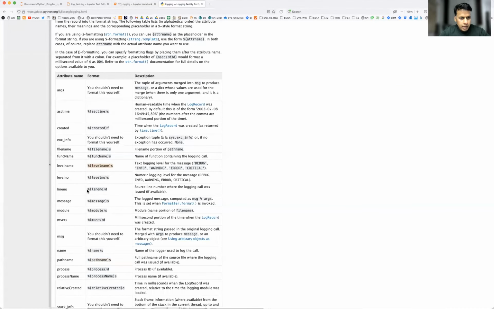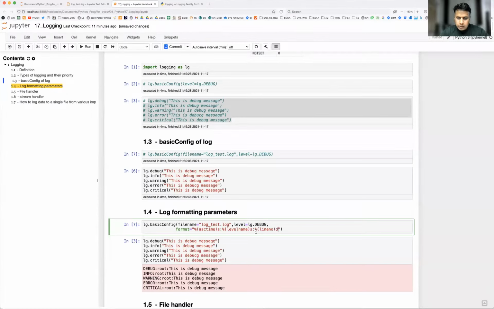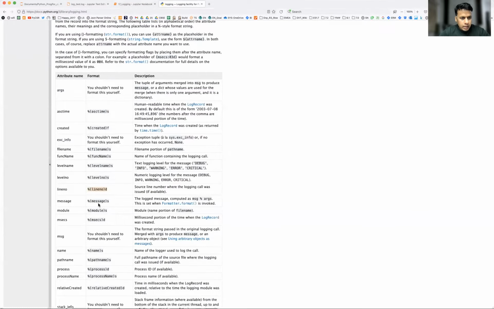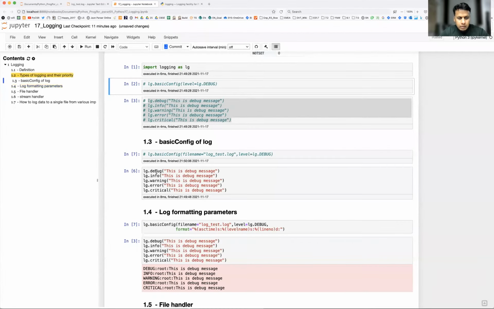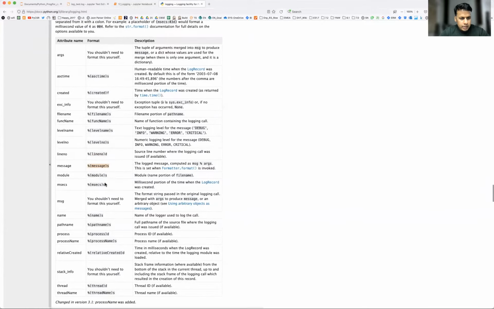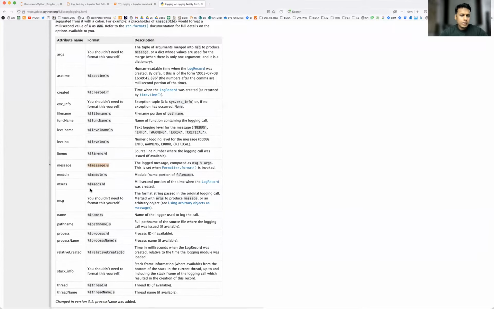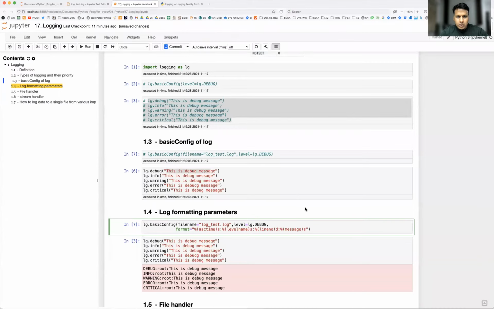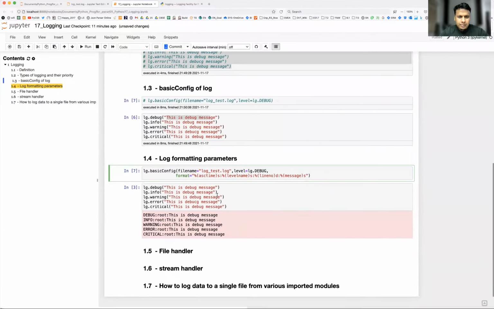Then what else do we have? Line number of that particular code. Then message, of course, whatever message you're going to log. This message is nothing but the one which you are putting here. That message will also get included. I think this should be good enough. Later, if you want, you can try any other parameter also. Okay, so let's run with this and see what is happening.